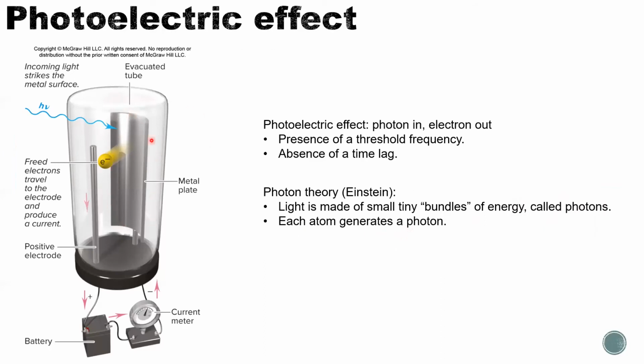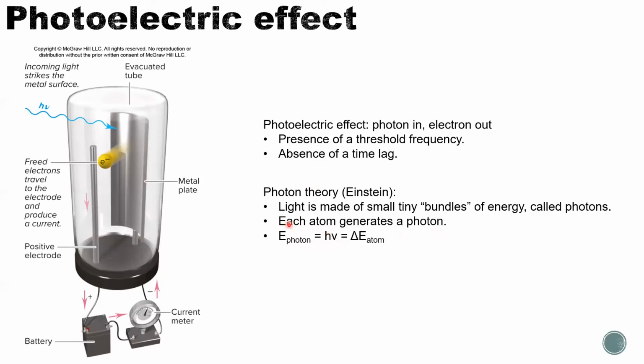Imagine how many atoms are in this metal, so many photons are generated. Each atom can generate or absorb a photon. The energy of a photon for one atom equals h times nu, that means the Planck constant times the frequency of the light.